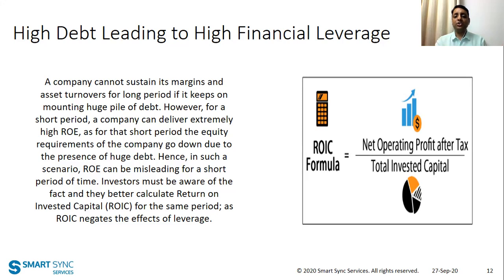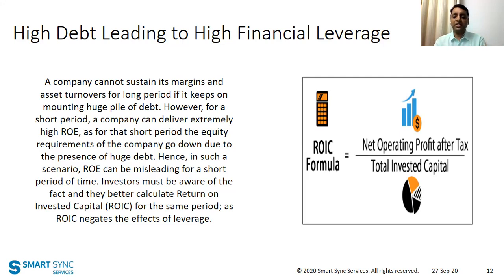In that case, your ROE can even get increased. But if the company gets into the debt mode, it will not be able to pay it back on time, or even if it pays the debt on time, it will not be able to sustain the same ROE.